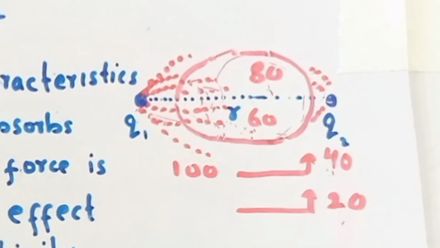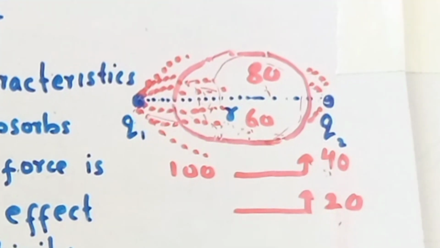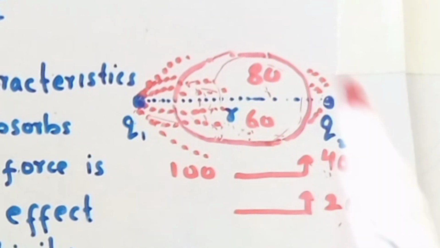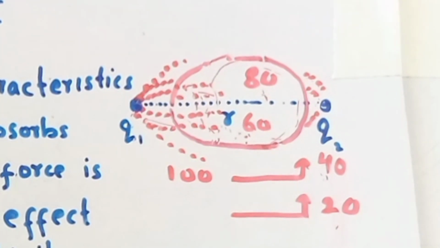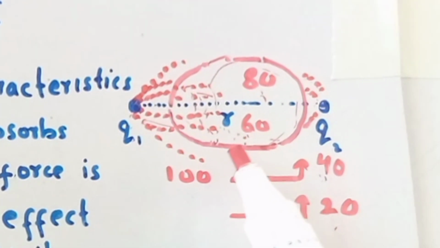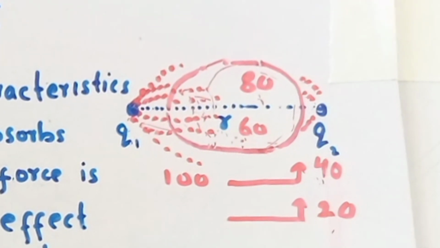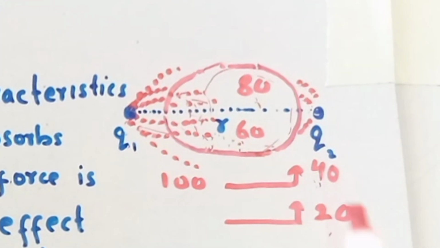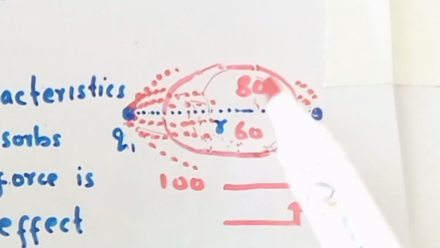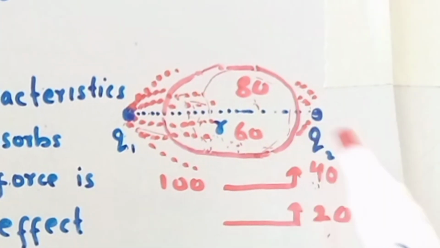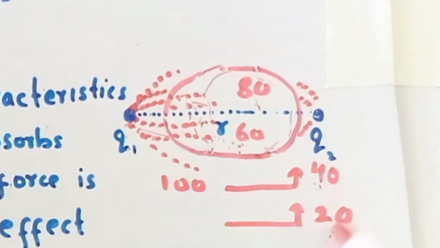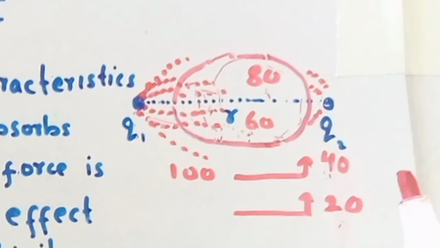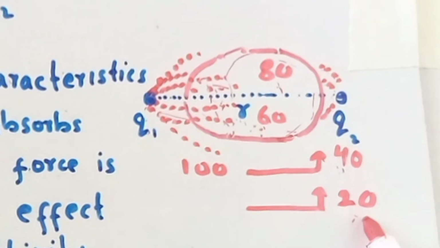So permittivity is the characteristic of the medium due to which it absorbs a certain effect of this charge Q1. That effect is for applying force. So whatever it absorbs is known as the permittivity. Now if this permittivity is increased to 80, then this force will decrease to 20. That means the more the permittivity, the less the force. So for an object, the more the permittivity, the less the force.